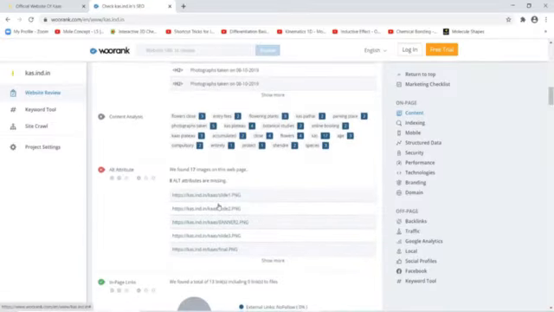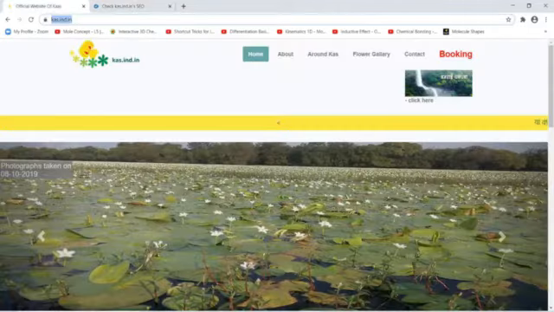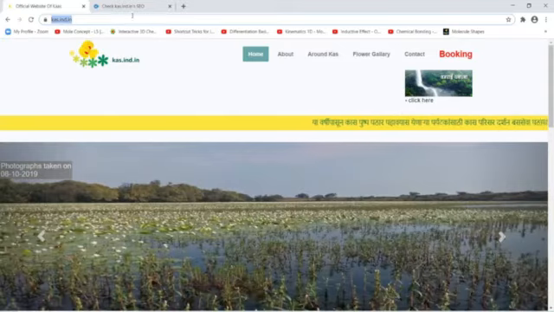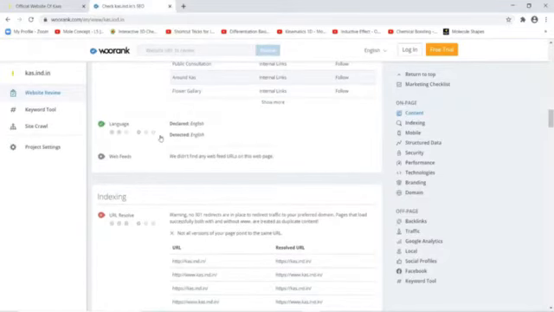So they are suggesting you give alt attributes to these images. Then the language declared is English. The website is originally in Marathi language, but the person can change the language by clicking here, and it is mentioned here that the language can be changed.